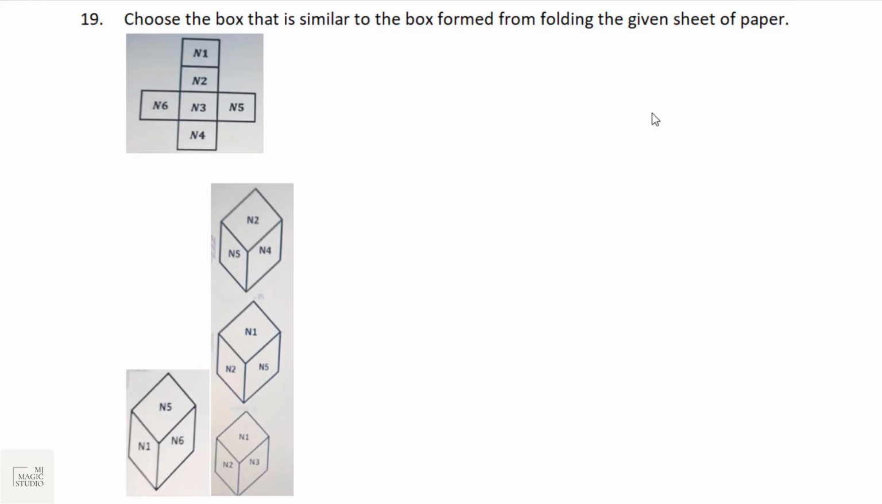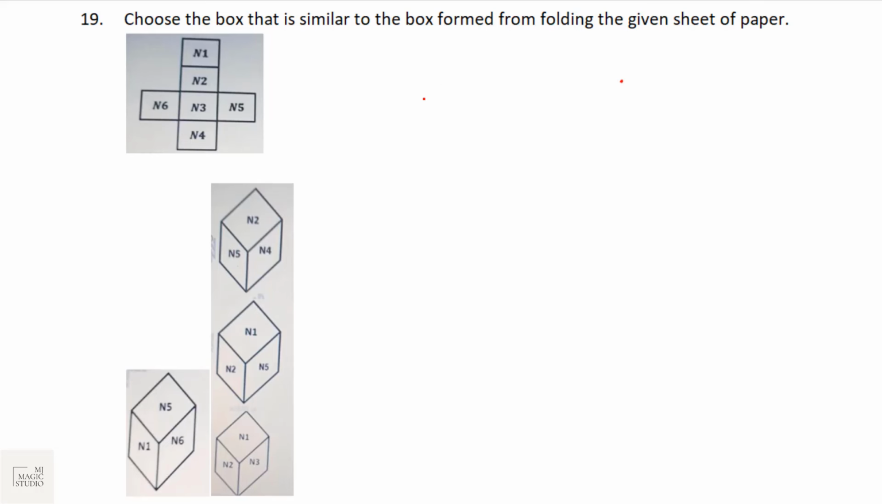Bucket number 19, again from cuboid, but this is unboxing. Unboxed box references, faces are given. We need to find that box that is similar to the box formed from folding the given sheet of paper. Give it a try.